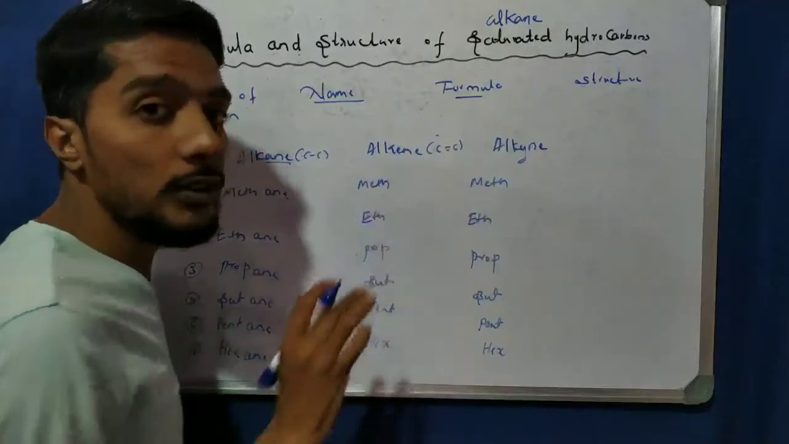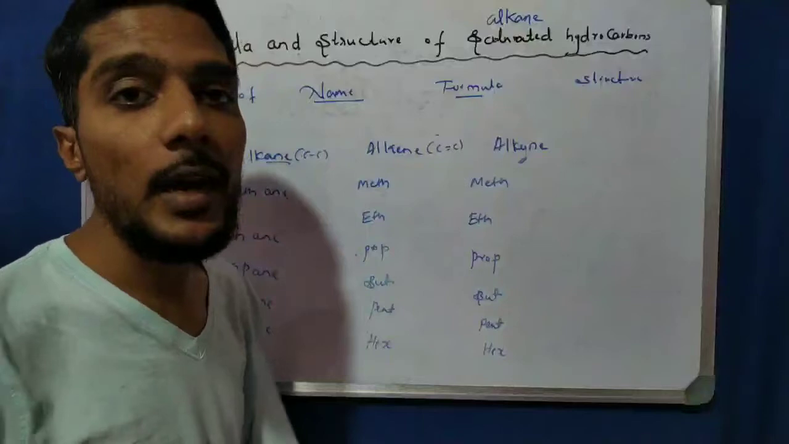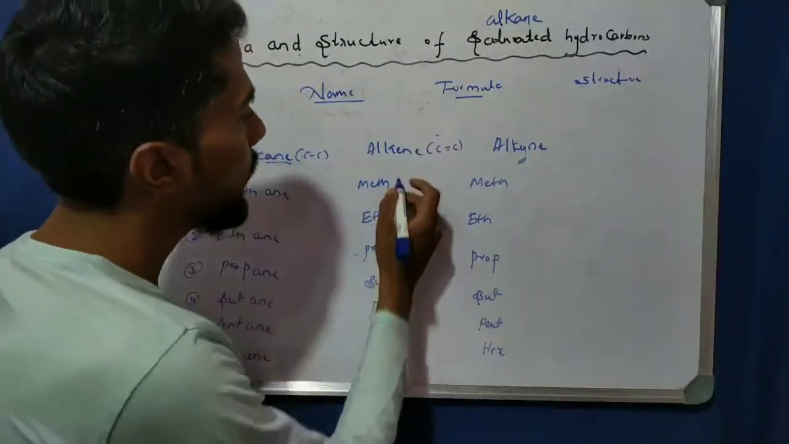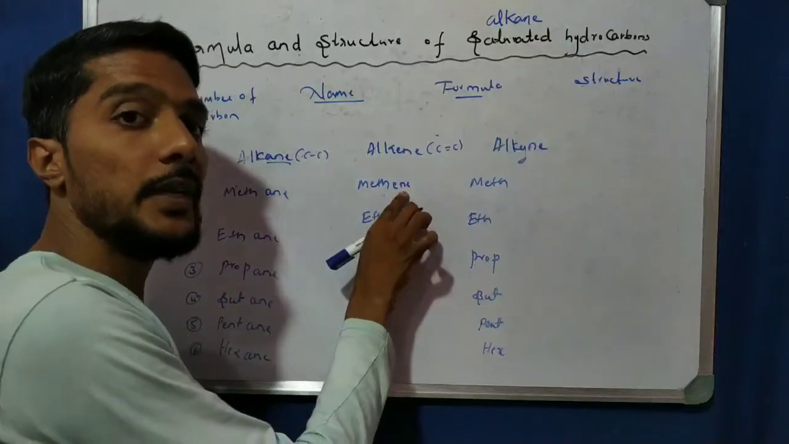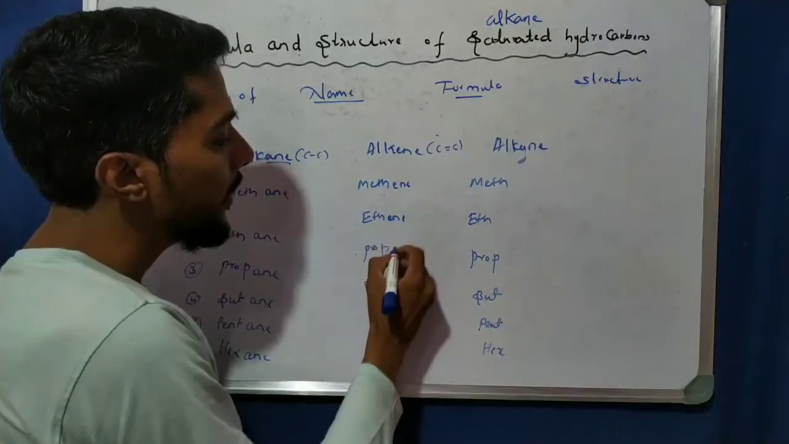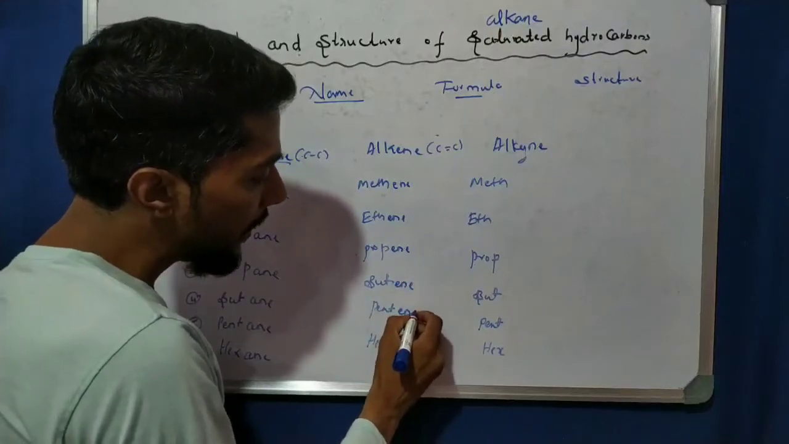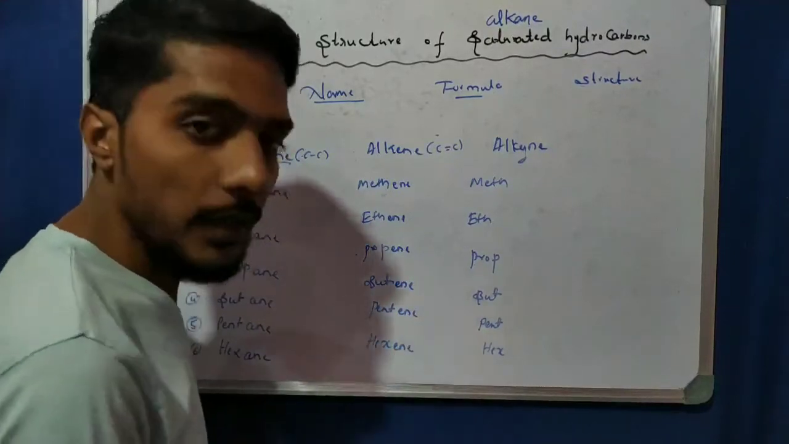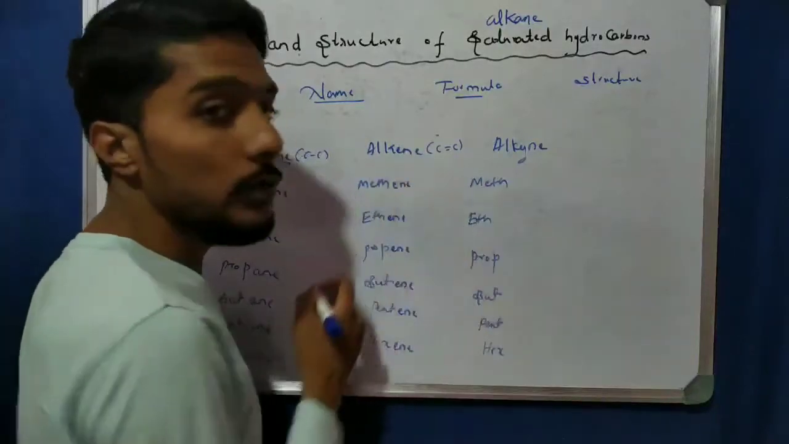If the C double bond C is there, that is the bond between carbon double, in that case we call them an ene. So in the last we get ene. So it is methane, not methane, it is ethene, it is propene, it is butene, it is pentene, it is hexene, right? It is ENE, because in the case of a double bond.